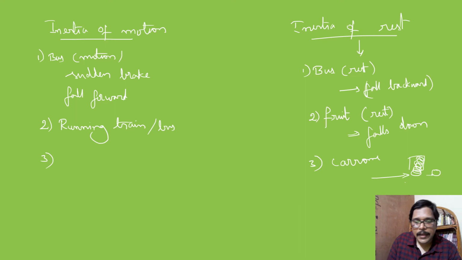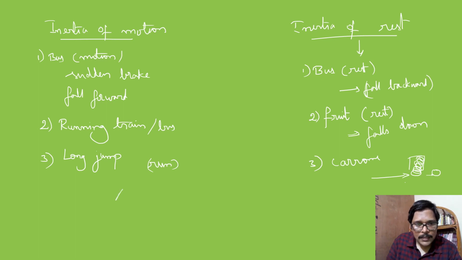Third example, the luggage which is kept on the bus is tied because it may fly away. One more, long jumpers. Athletes who are taking a long jump run for some distance so that their body continues to be in motion for some time.